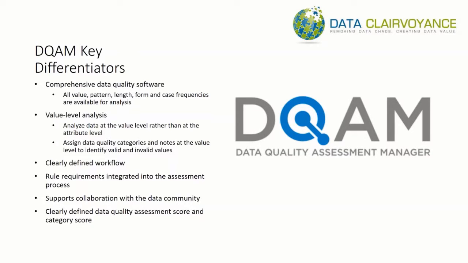Probably the biggest differentiator between the DQAM and, say, data profiling technology is the fact that you're doing your analysis at the value level. Versus in a profiling tool, you typically are doing your analysis at the column level or at the table level. So again, this is a pretty big differentiator because you're going to be analyzing the values themselves and determining if they're valid or invalid, adding metadata to indicate whether it's valid or invalid, along with a note that identifies why a specific category was assigned to a value.